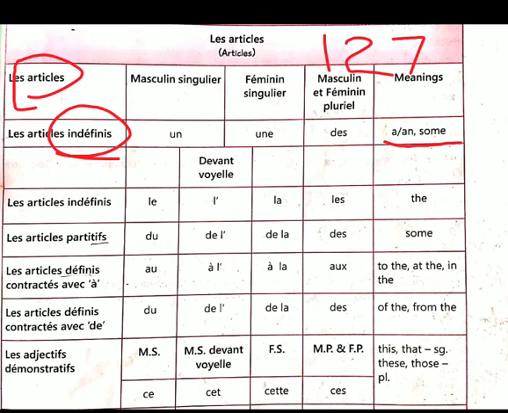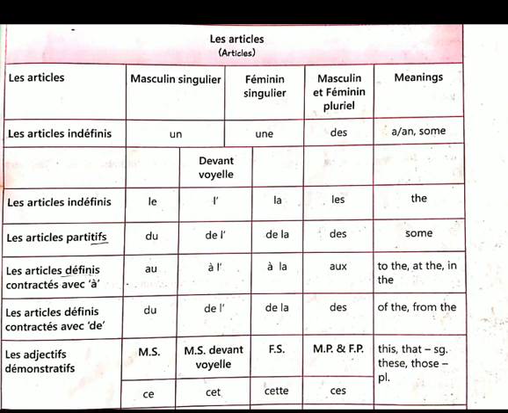In French, you know very well, we have to classify everything into masculine, feminine and plural. So un we use with masculine, une with feminine, and des with plural. This is the indefinite article, and the next article is the definite article.